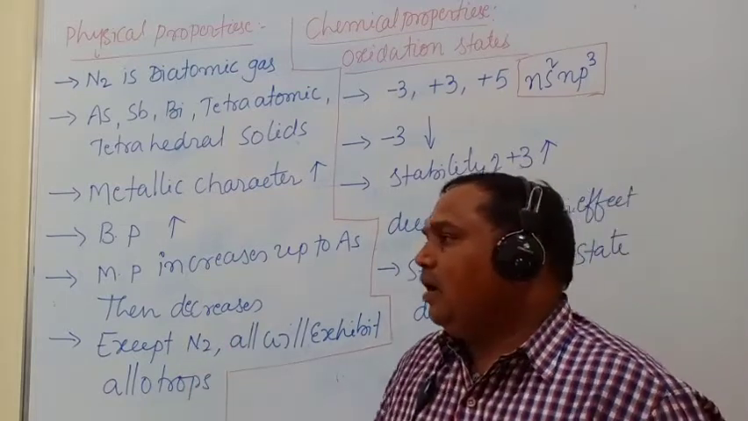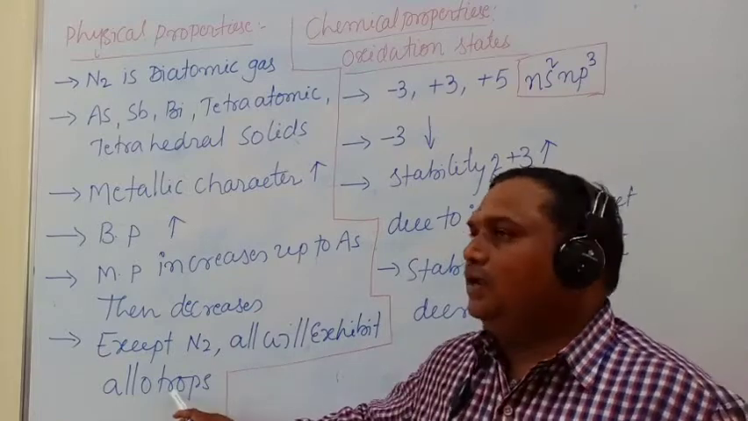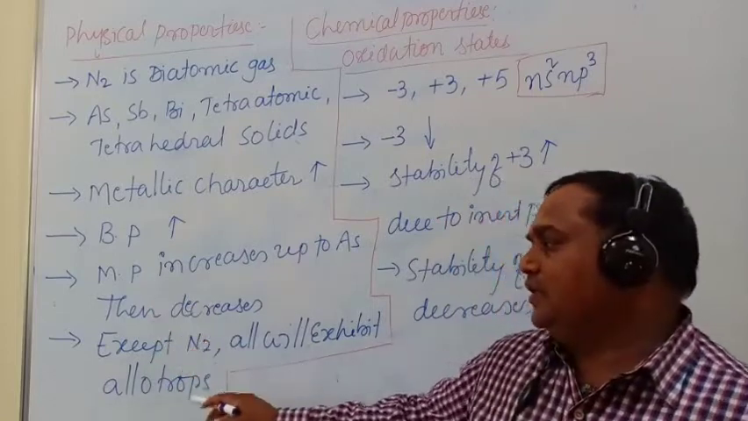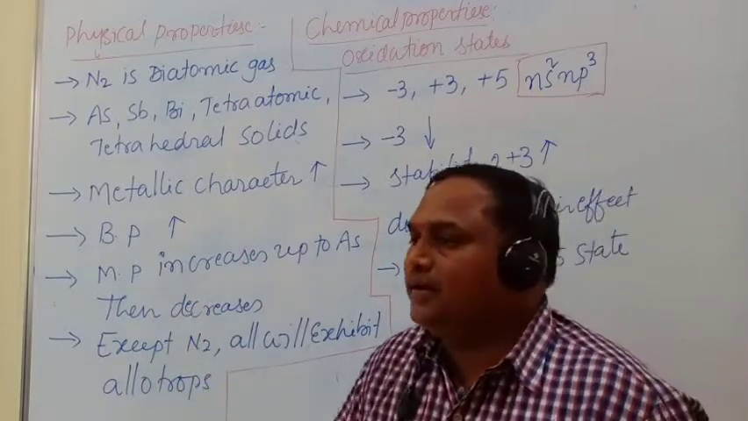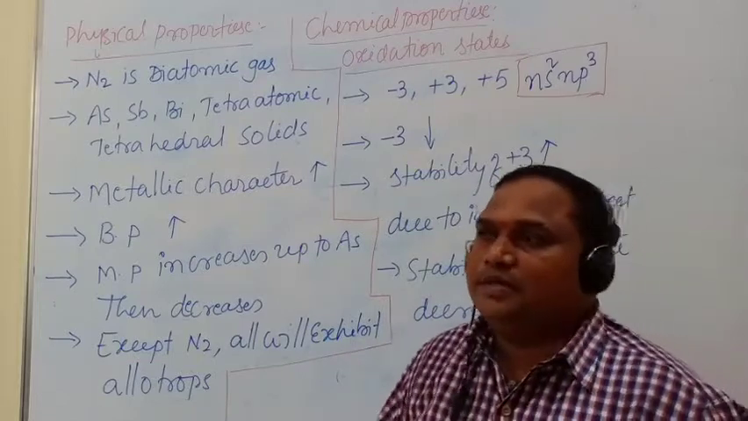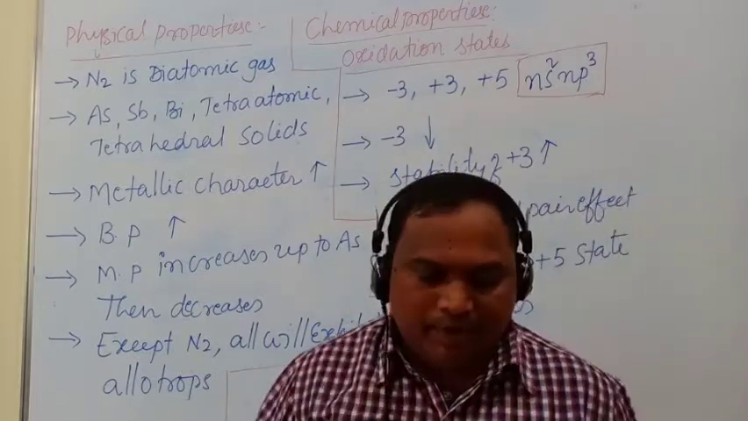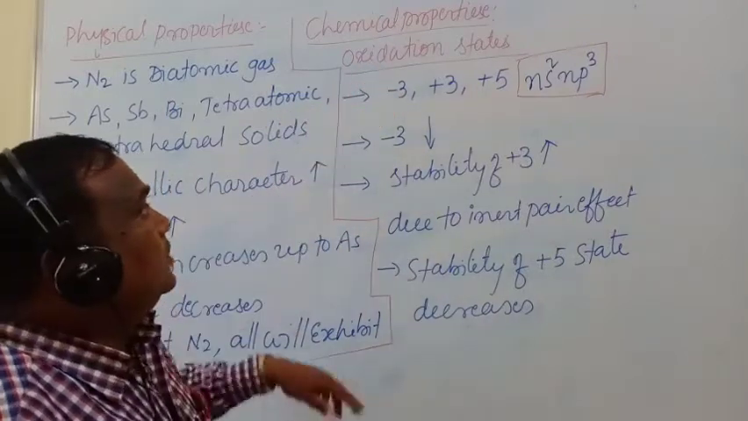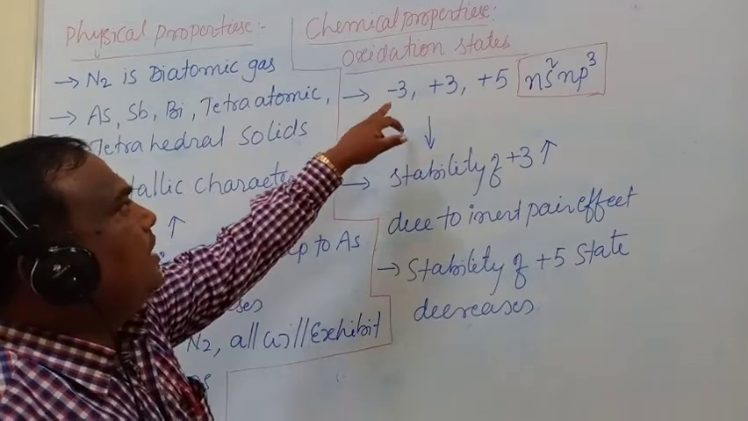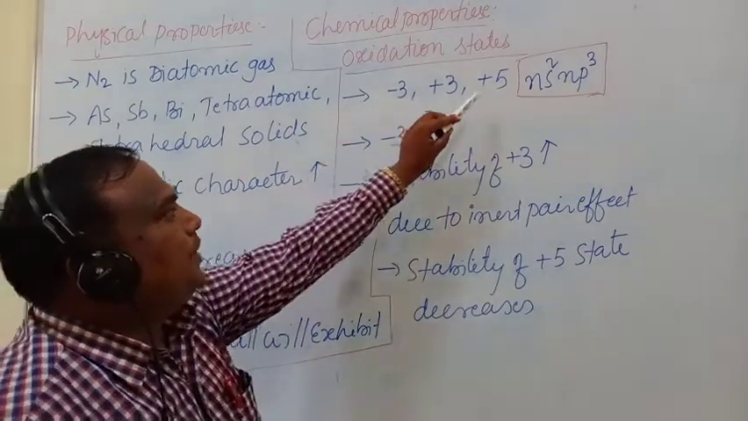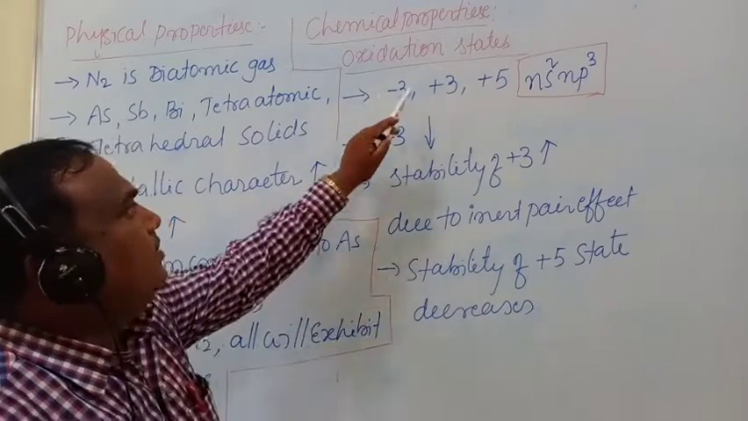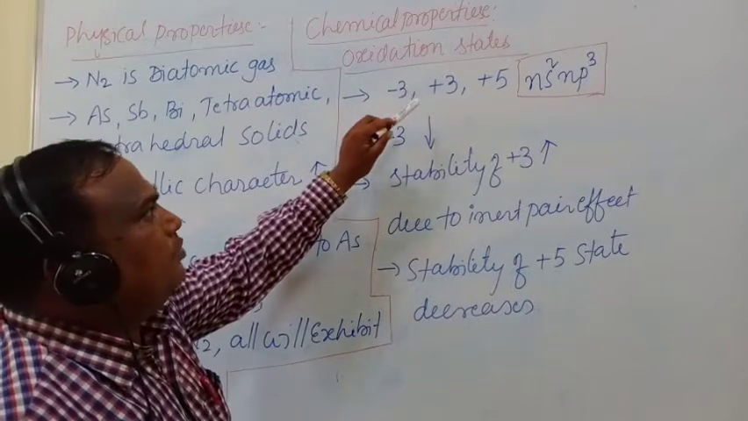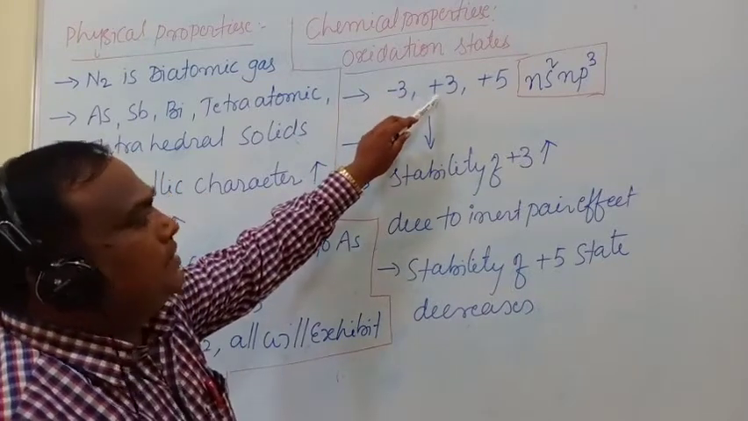Except nitrogen, all elements in the 15th group exhibit allotropic forms. Next point is the chemical properties. The discussion point is oxidation state. The 15th group elements exhibit -3, +3, and +5 oxidation states. The most stable and common oxidation state is the +3 oxidation state.